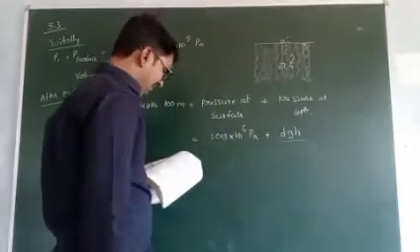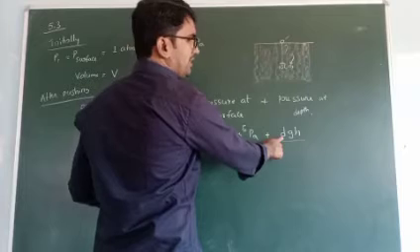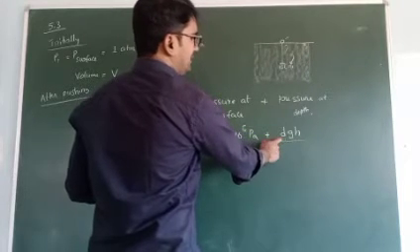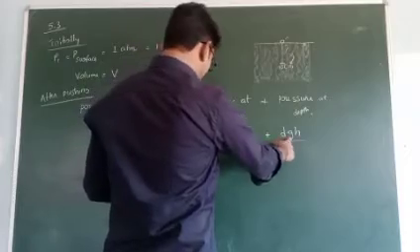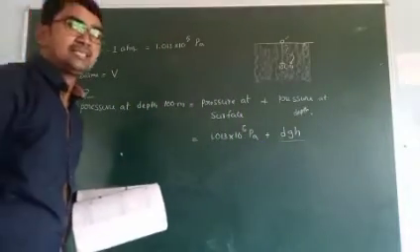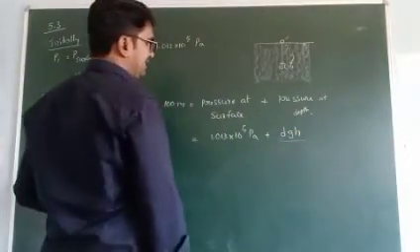Here d is the density of water, g is the acceleration due to gravity, and h is the height.